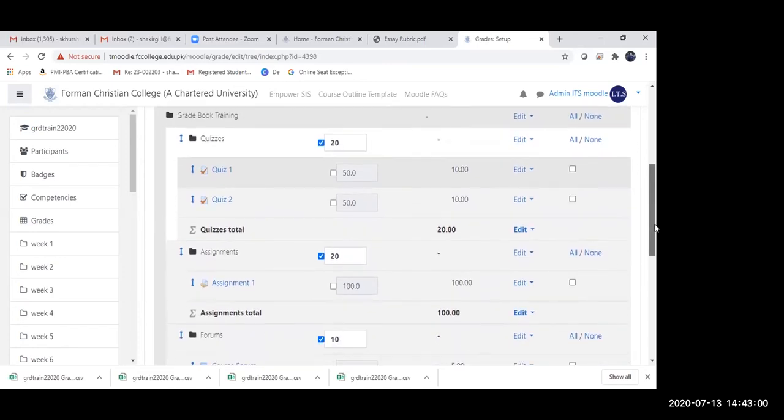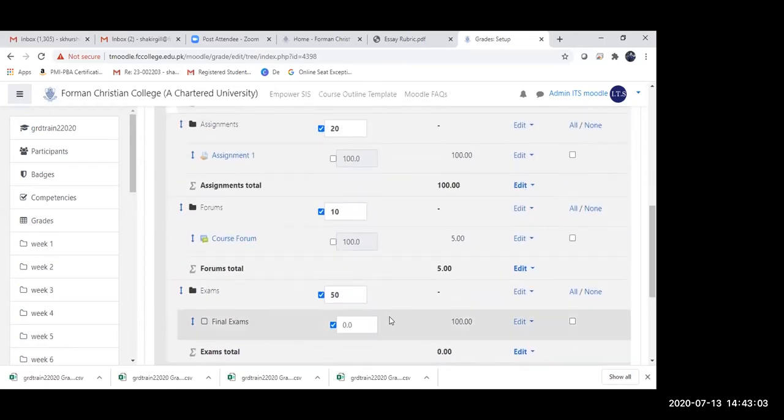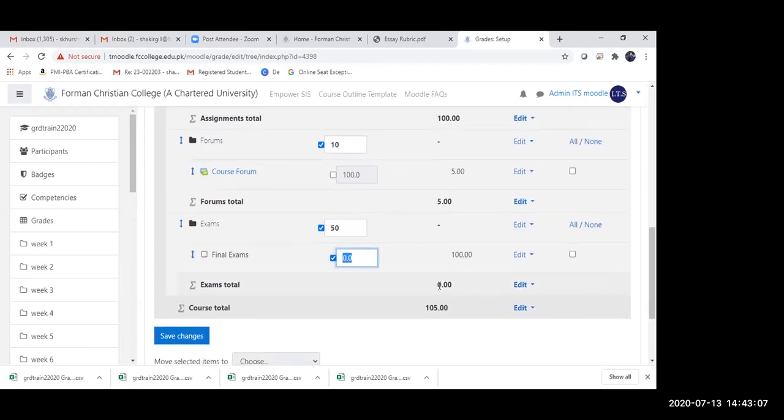So there we are. And for the final exams, you can see under the exams category the weightage for the final exam is 0. This is because I have uploaded and never created this activity. So I can simply select it into 100. When I select 100, it means that it is the 100% weightage of the exam category, not the overall course.